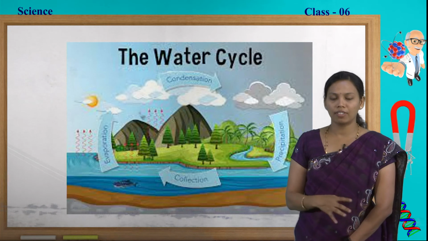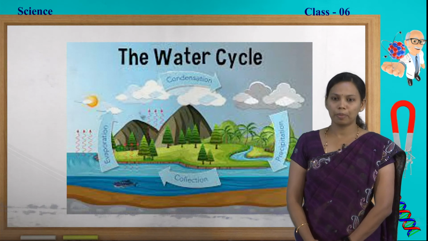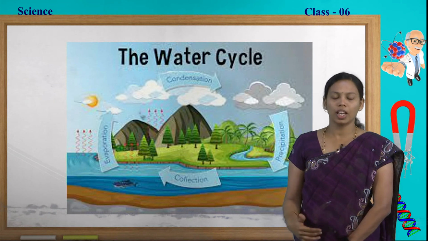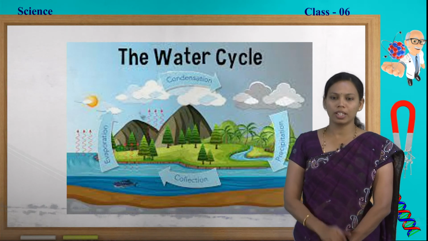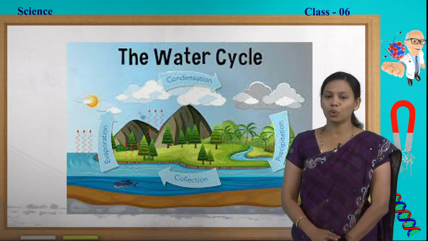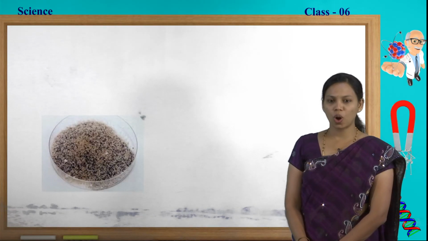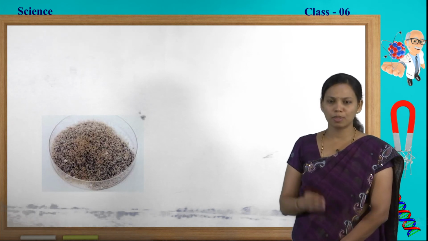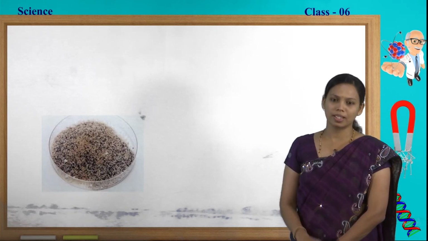So far we have learnt many separating methods from the beginning, isn't it? What are they? Hand picking, winnowing, threshing, sieving, and in today's class also we have studied many separating methods. Now, I will give one more instance. We shall see how to separate substances from that mixture. Now, look at this picture. It is nothing but a mixture of sand and some other particles. It may be iron filings, it may be small stones and pebbles. Now, the task is how to separate those substances.